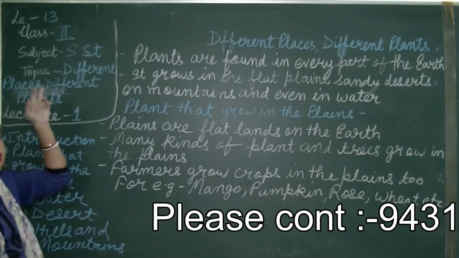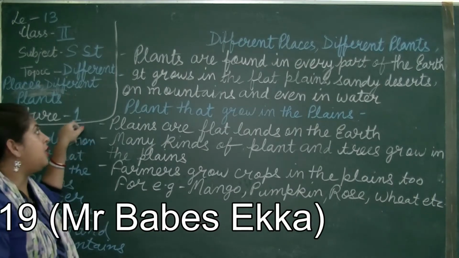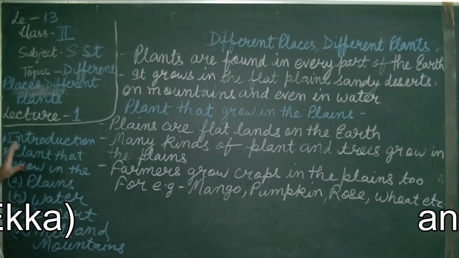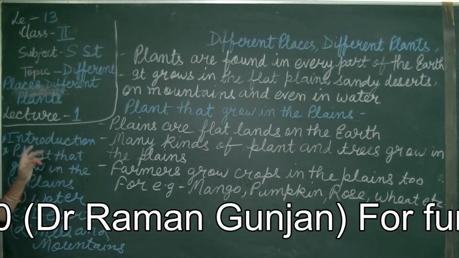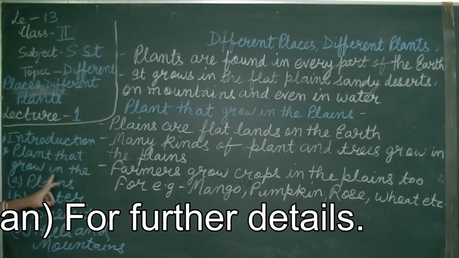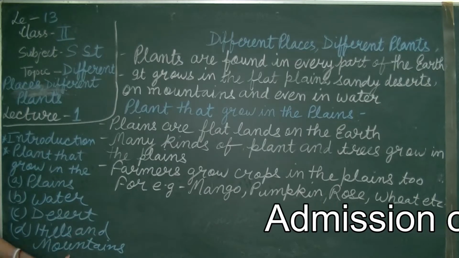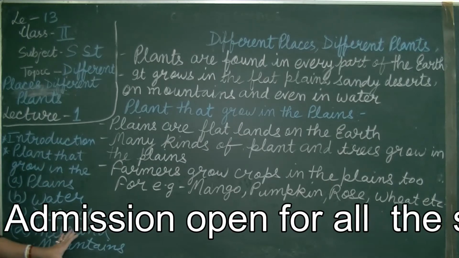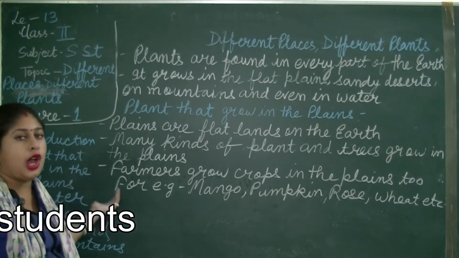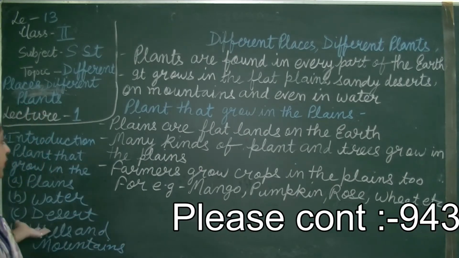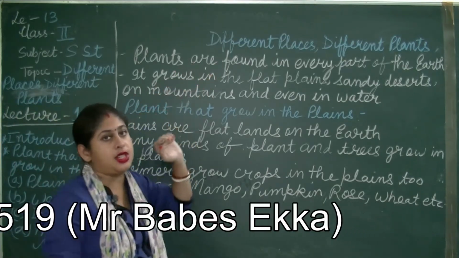This is chapter number 30, SST of class 2, and this is my first lecture in the chapter. So here we are going to study different topics. First is the introduction. Second, plants that grow in the plains, water, desert, hills and mountains. These are the four places that we are going to study, what plants grow here and how they grow, and the examples. First of all, we are going to study the introduction part.